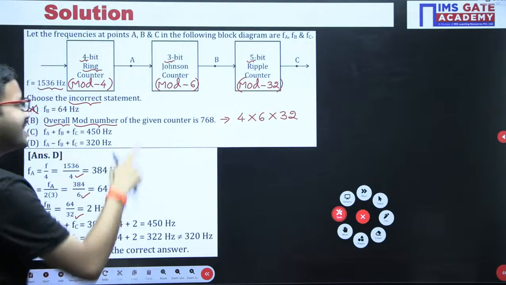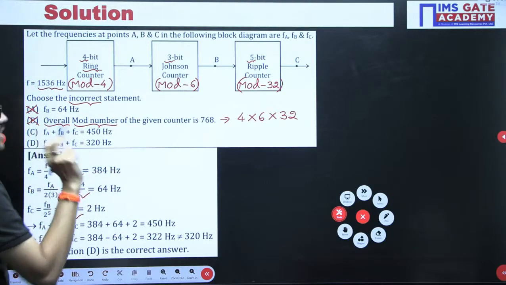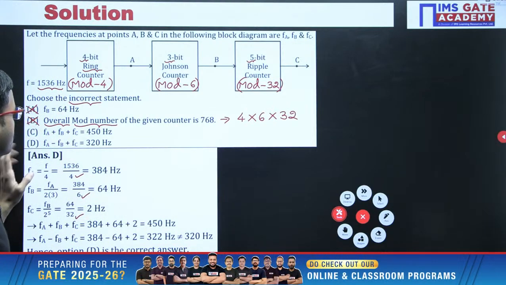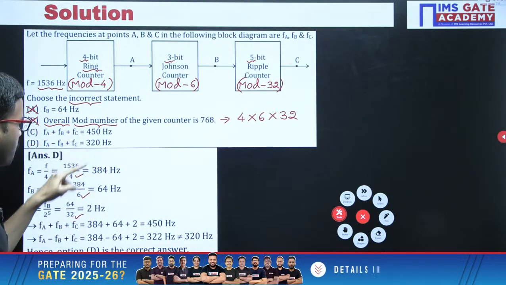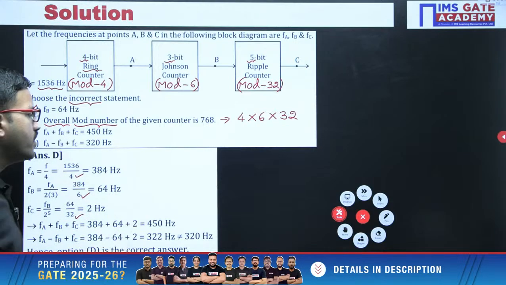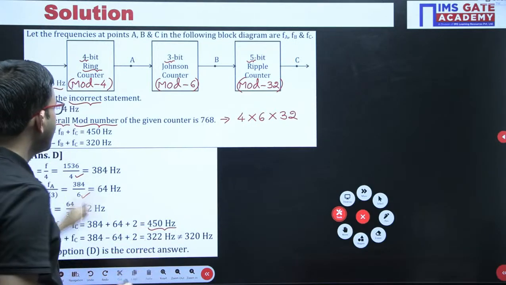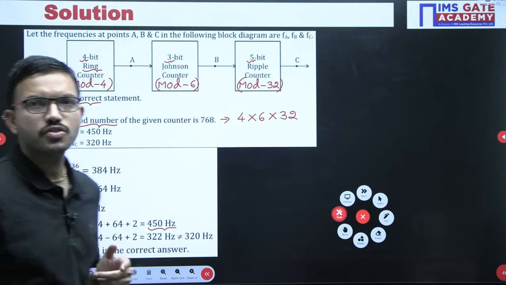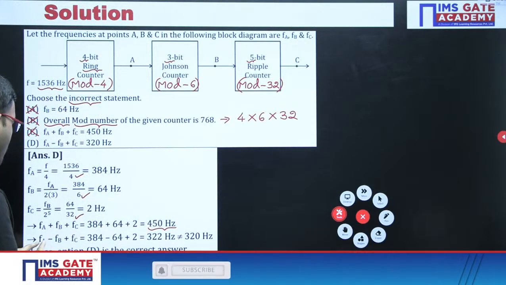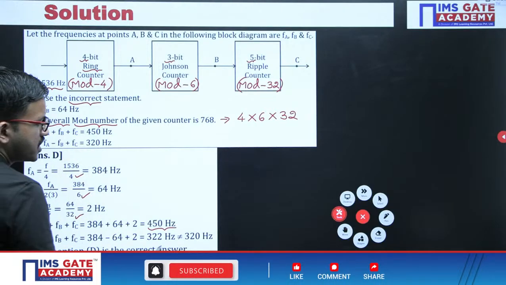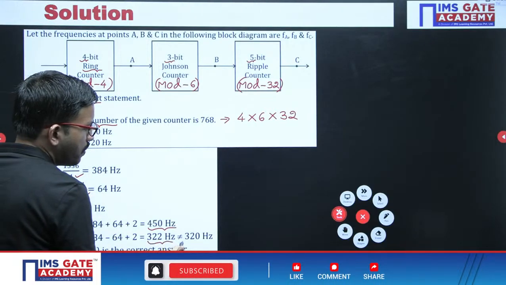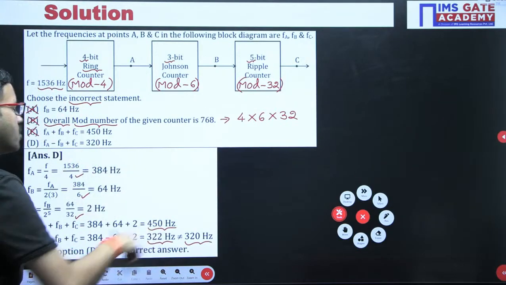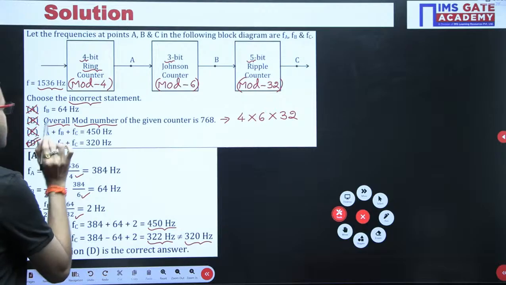Since it is a correct statement, this is not the correct answer for this question, right? Now you are having two more choices, FA plus FB plus FC. Now add all of them, definitely you are getting 450H. That is there in option C. That is also a correct statement, but it is not the correct answer for this question. Whereas option D, if you do the simplification, you are getting 322, but in the question you are having 320H. In the choice both are not equivalent, hence it is the correct answer for this question.